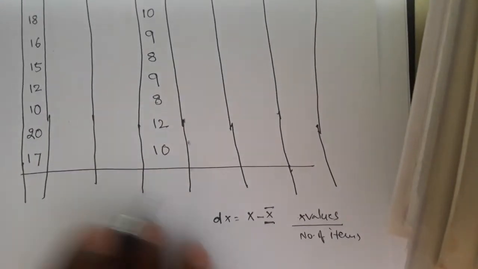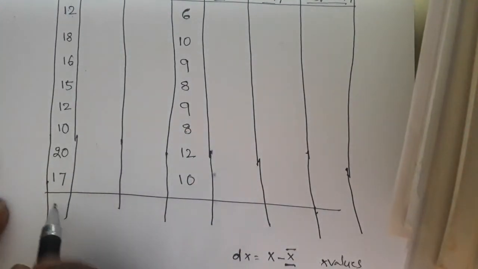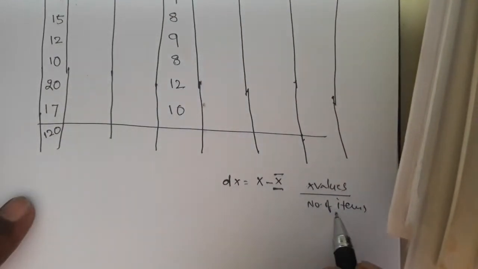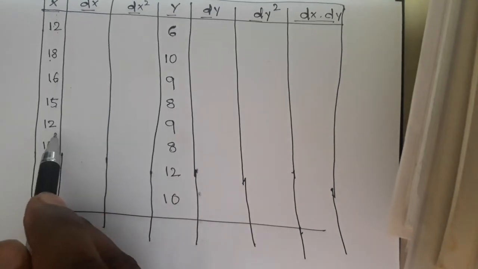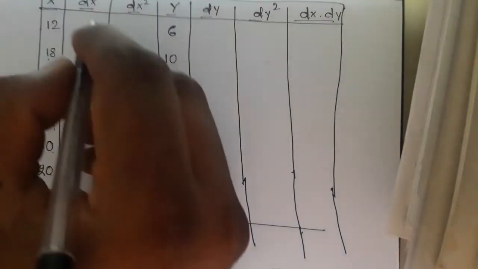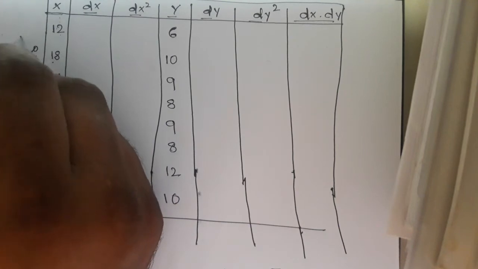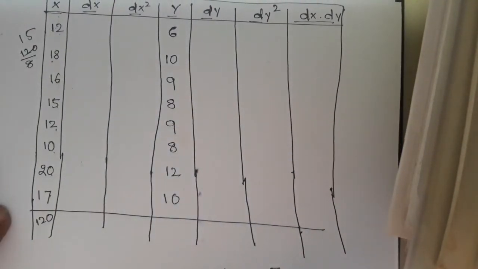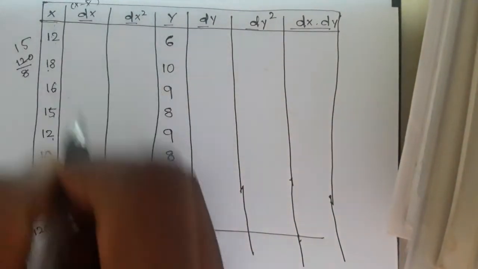So here we have to calculate the sum of all the x values. So the total is 120. Okay, so how many items are there? 1, 2, 3, 4, 5, 6, 7, 8. Okay, so 120 by 8 we get 15. So x bar is 15, and dx means x minus x bar.